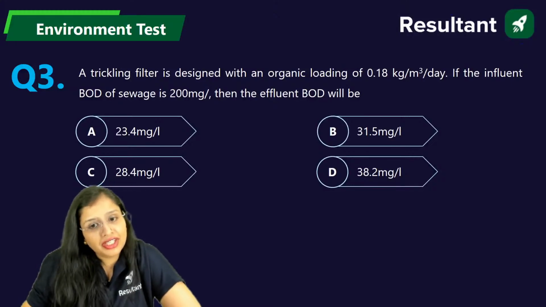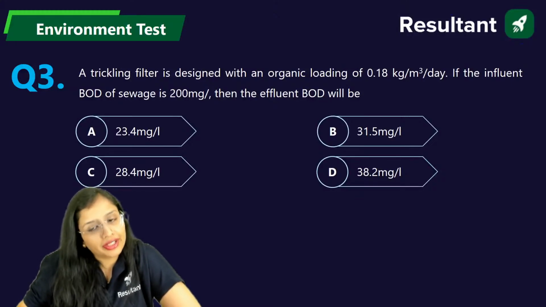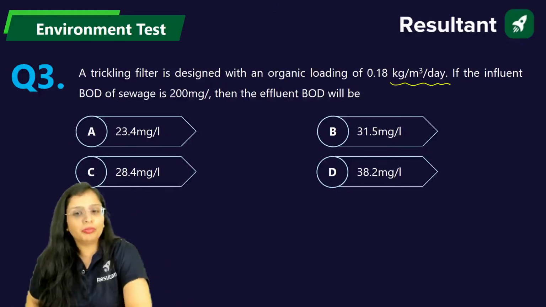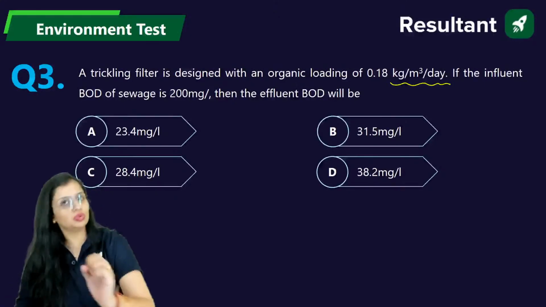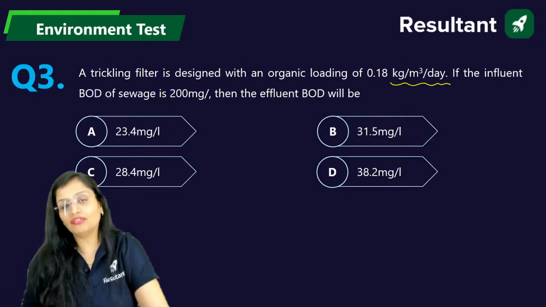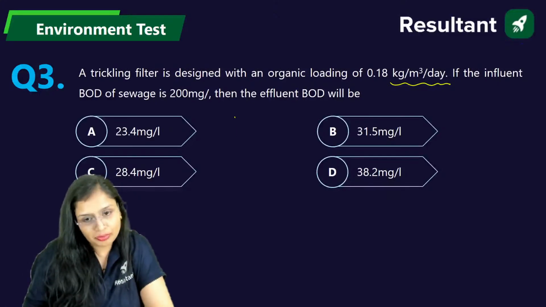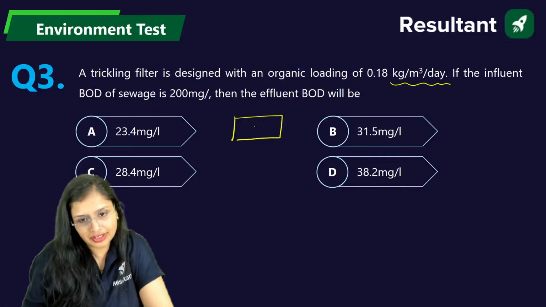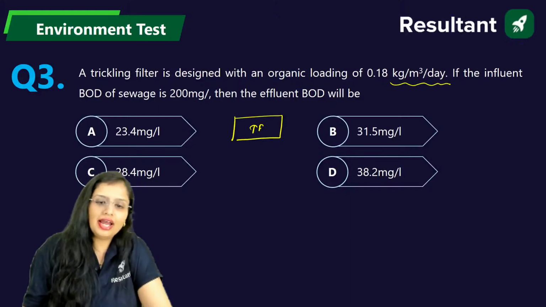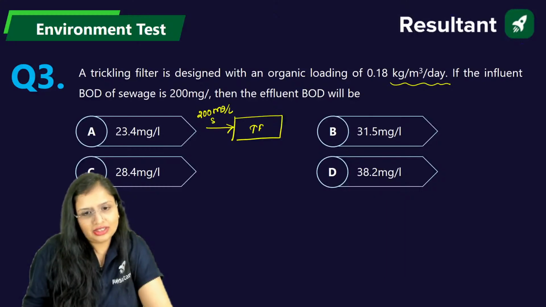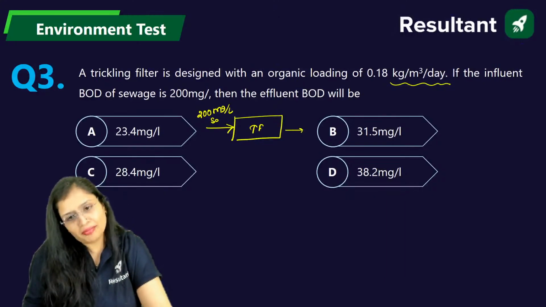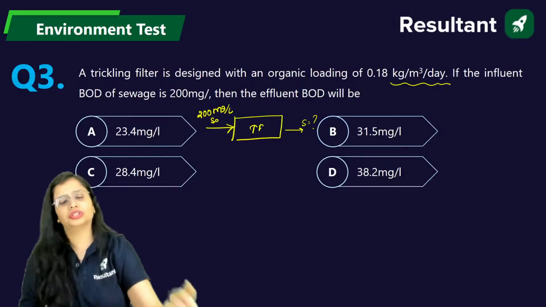A trickling filter is designed with the organic loading of 0.18 kg per cubic meter per day. If the influent BOD of the sewage is 200 mg per liter, then the effluent BOD will be. So basically a trickling filter is there, and the BOD which is entering is 200 mg per liter. You can call it S0. So the BOD which is coming out, it is asking you this in the question.